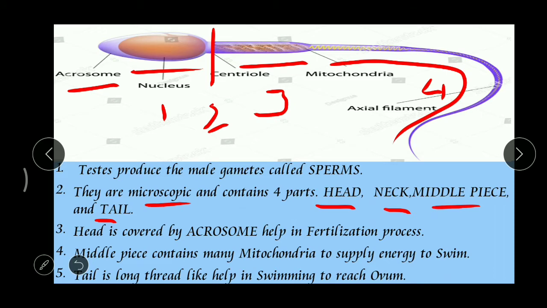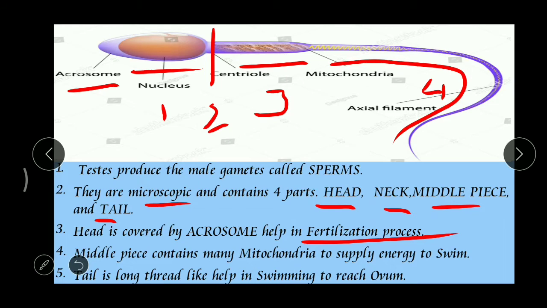So for example, have you seen a nailing machine or a drilling machine? It rotates very fast, and when it is inserted into either a wall or a wooden piece, what happens? It penetrates. Got it? In the same way, the sperm penetrates into the ovum with the help of the acrosome. So we can say the acrosome plays a very important step in the fertilization process. Got it? And the next one, the middle piece.